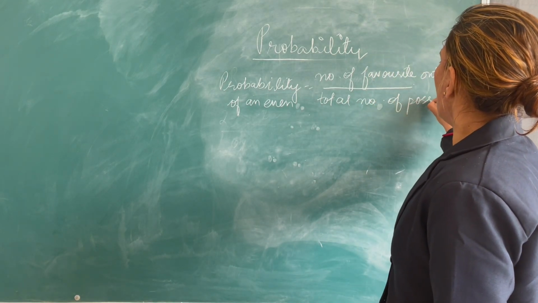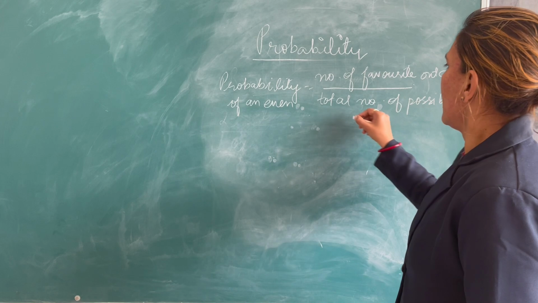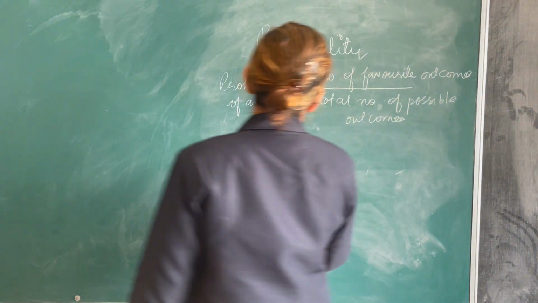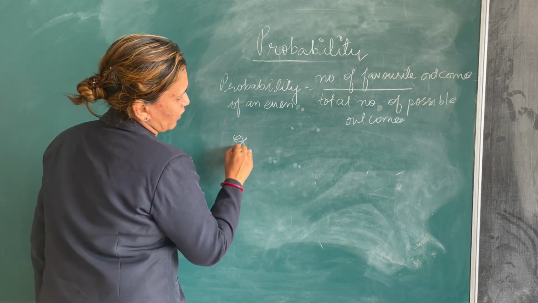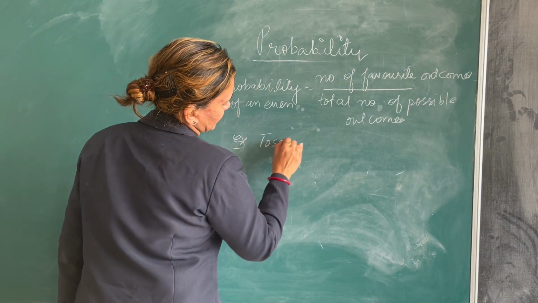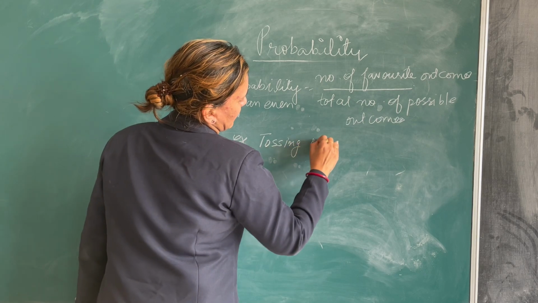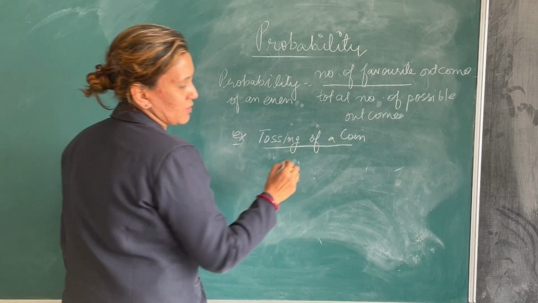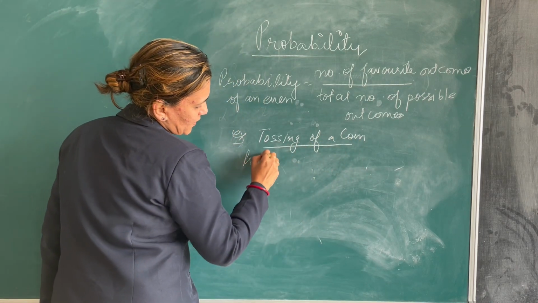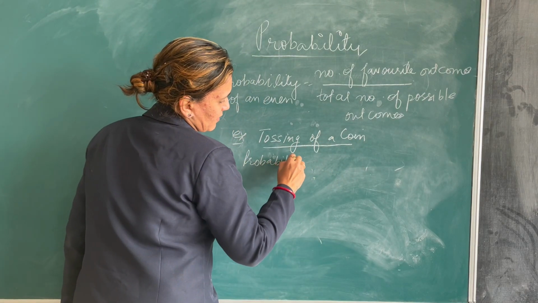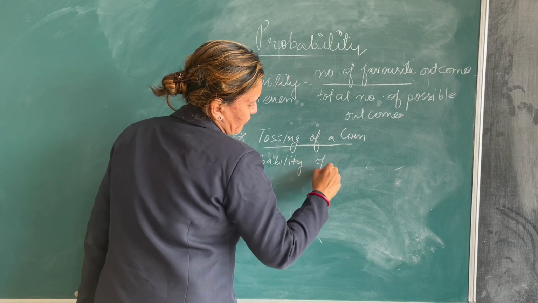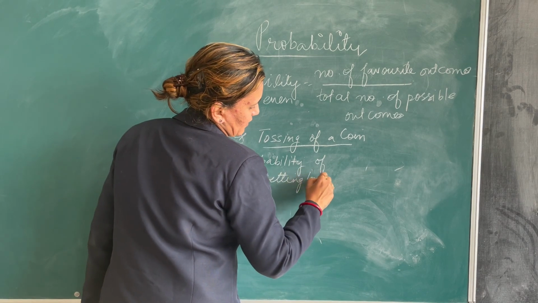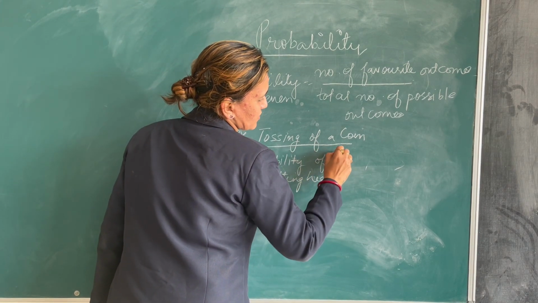Total number of possible outcomes, right? So what does that mean? Suppose, as I have already told you, we talk of tossing a coin. That is an experiment, right? Now I am going to ask what is the probability of getting heads in this tossing of a coin?